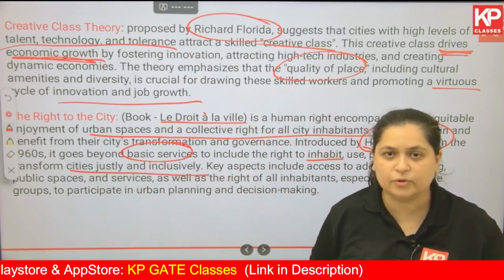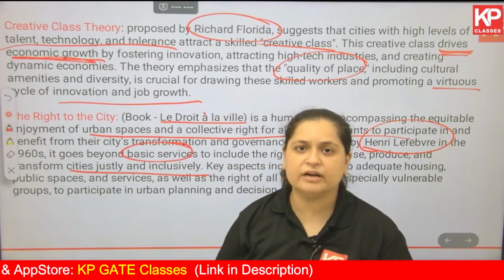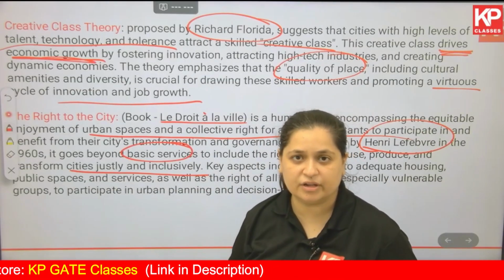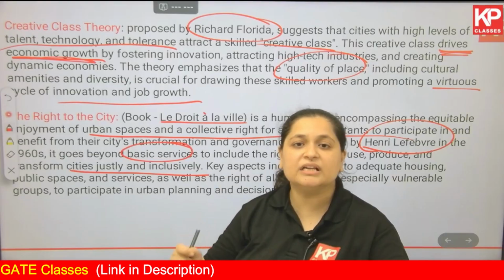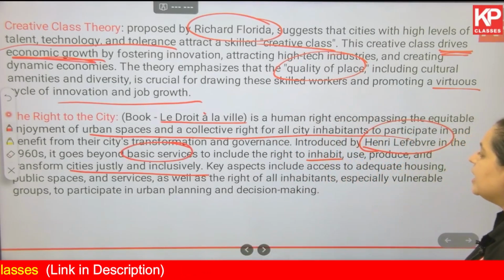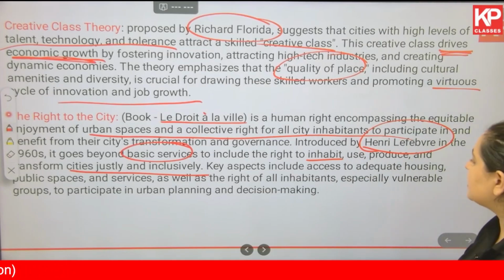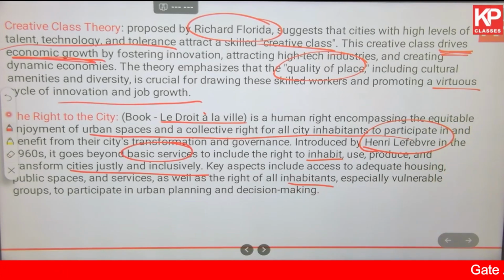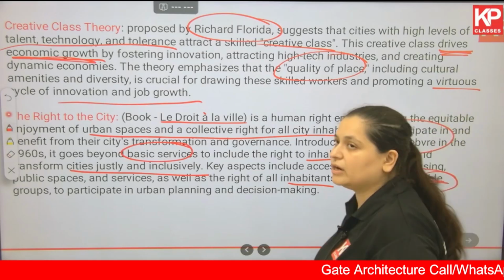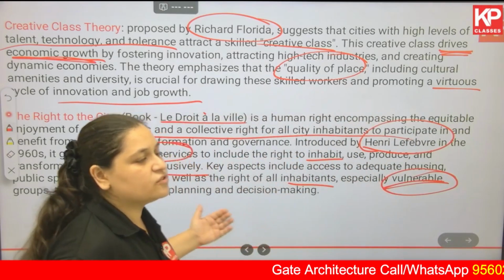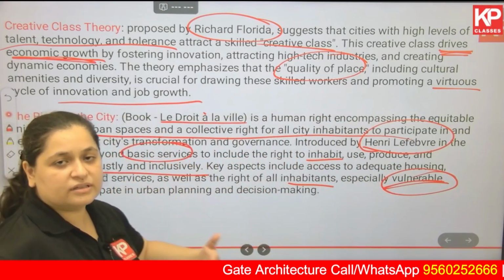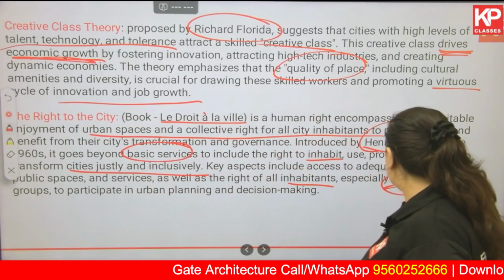So everybody should be included, irrespective of economic background, irrespective of race, irrespective of each and everything. The right should be given to each and every citizen. That's what is being said. Key aspects include access to adequate housing, public spaces and services, as well as the right of all inhabitants, especially vulnerable groups, to participate in urban planning and decision making. Who's to tell what is good for vulnerable sections of the society? They themselves, so they should be given a right to participate.